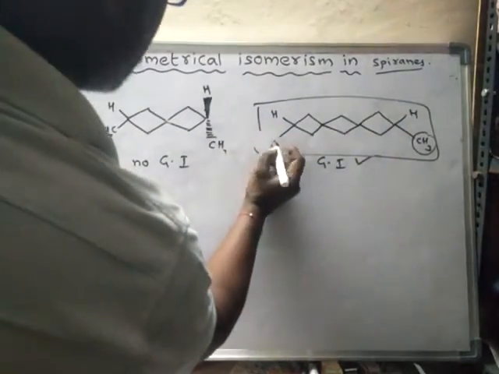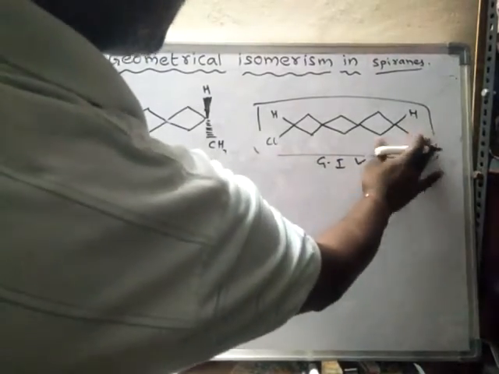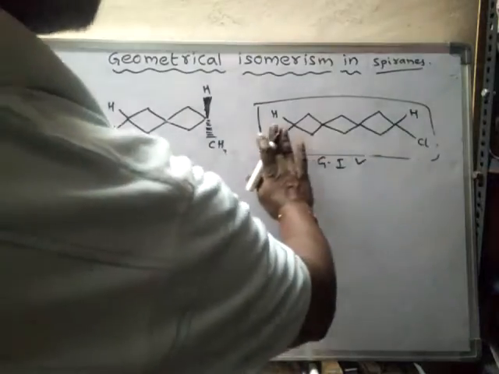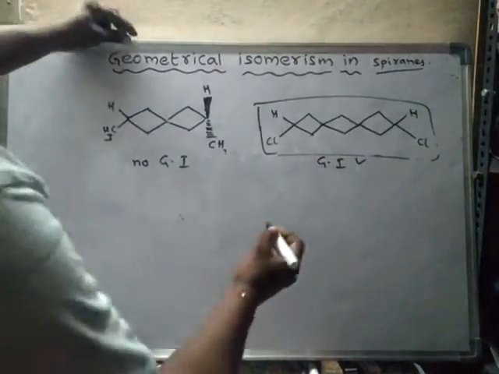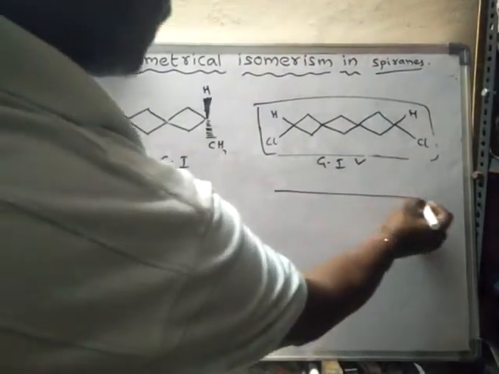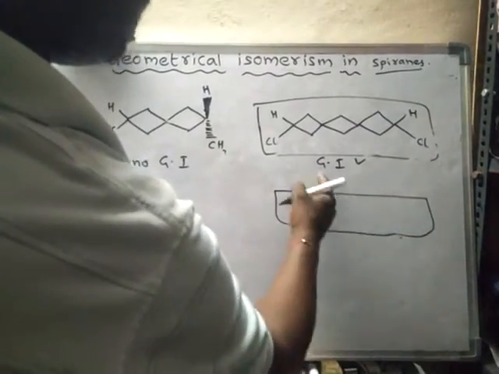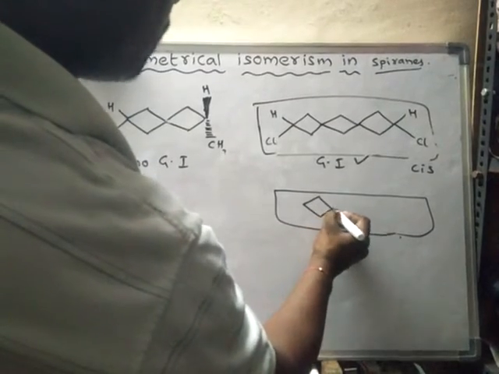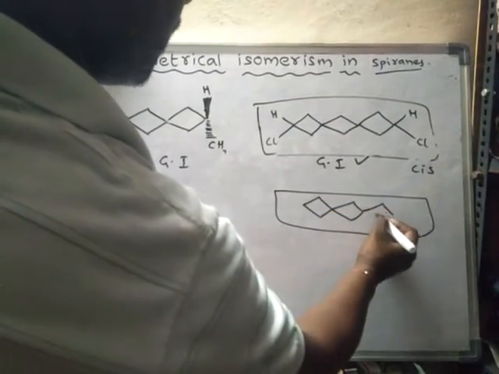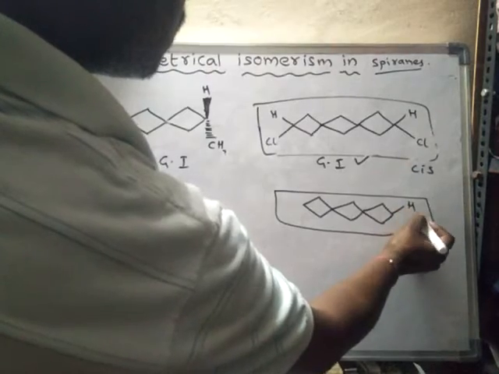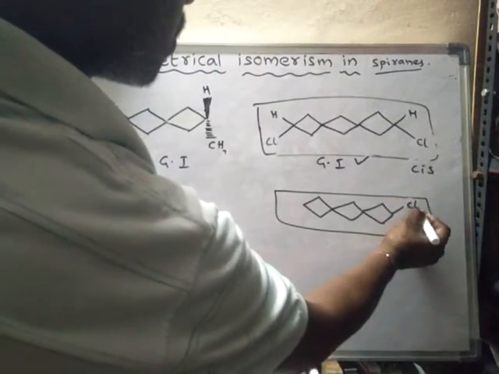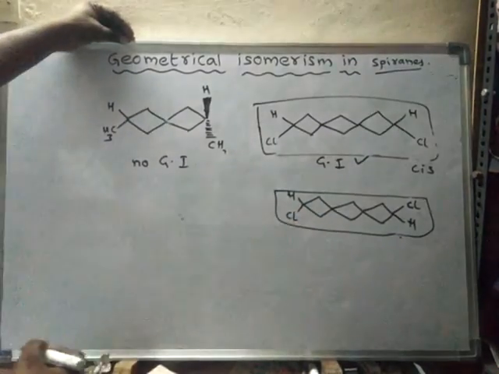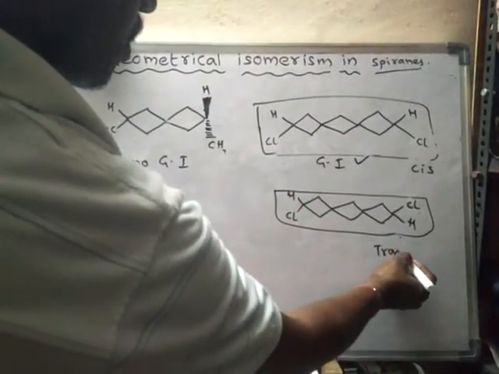So let us take chlorine instead of methyl group. Here all atoms are present in the same plane. That means this is the cis isomer, and a trans isomer is also possible with the same molecular formula. So this is a trans.